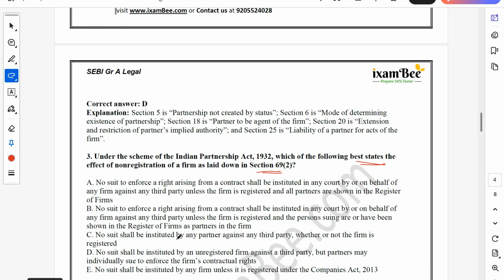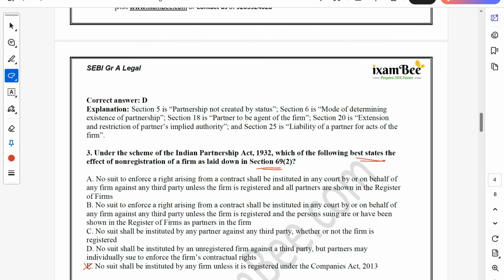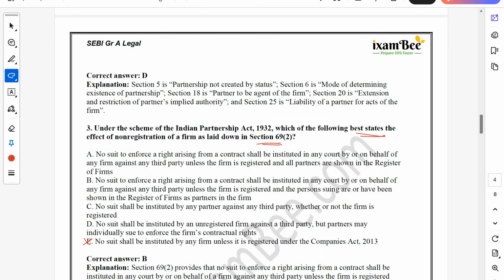No suit shall be instituted by any partner against any third party whether or not the firm is registered. No suit shall be instituted by an unregistered firm against a third party, but partners may individually sue to enforce the firm's contractual rights. Or no suit shall be instituted by any firm unless it is registered under the Companies Act 2013. Now we know this is incorrect because if a firm is registered under Companies Act 2013, then it becomes a company, right? The correct answer over here is B, right?